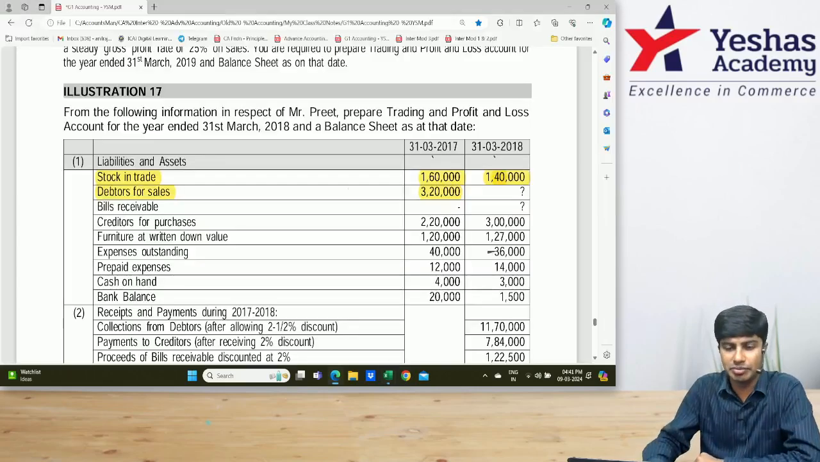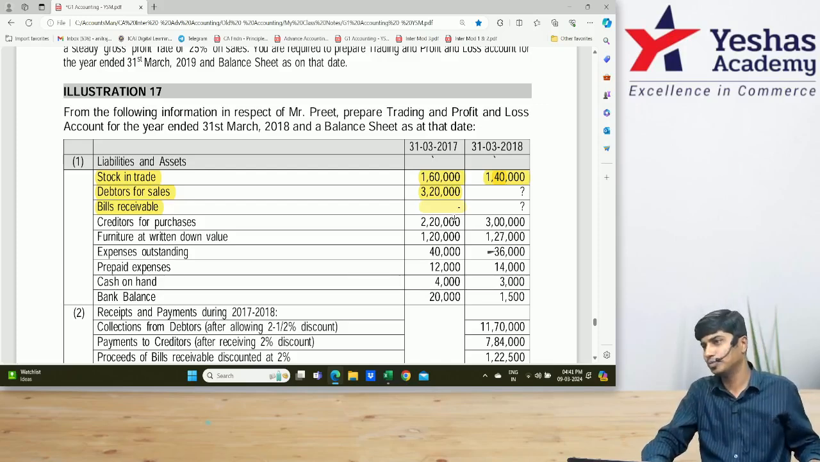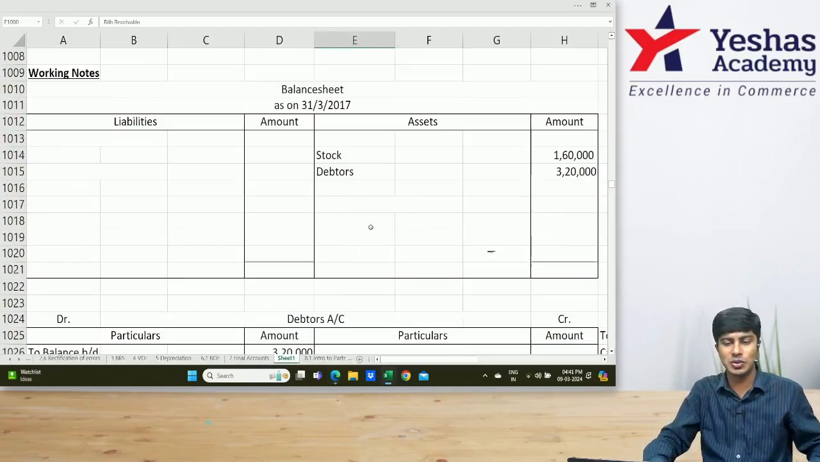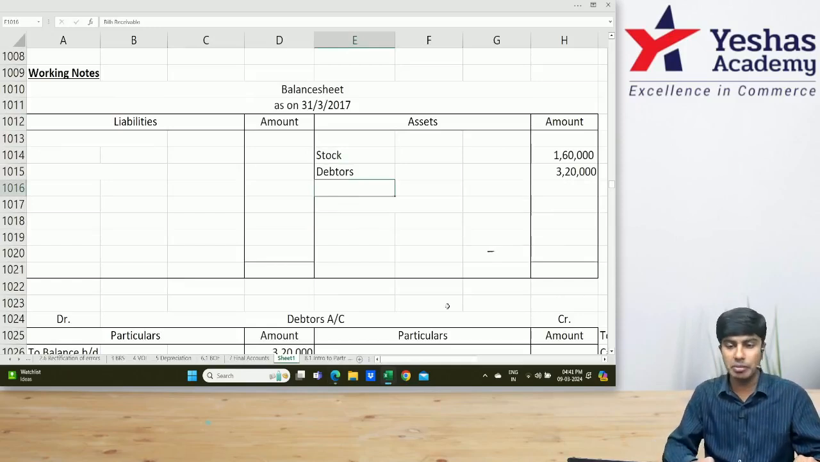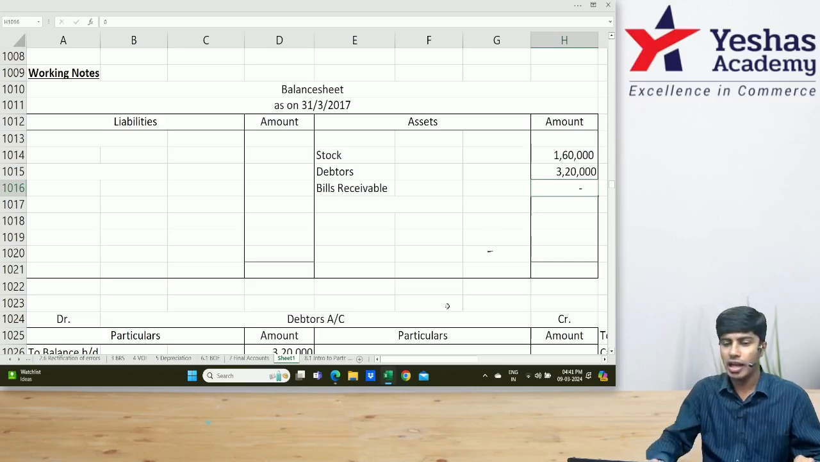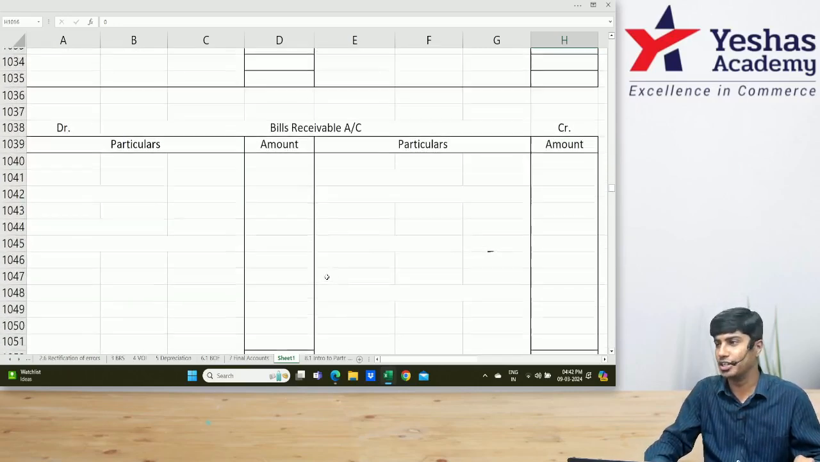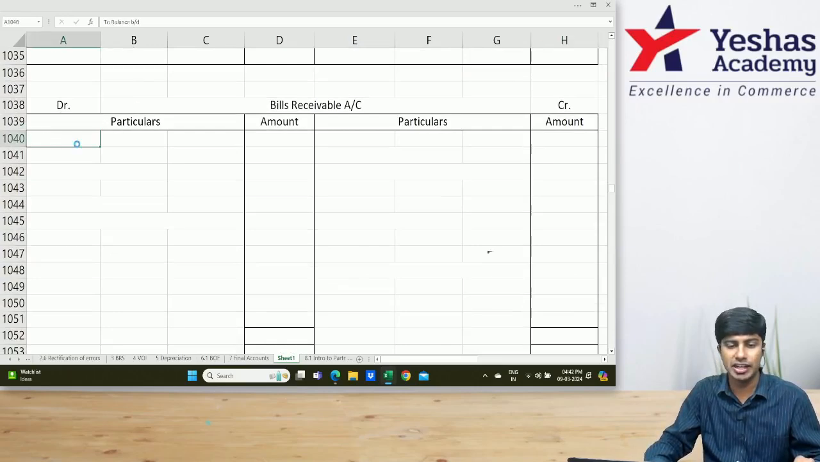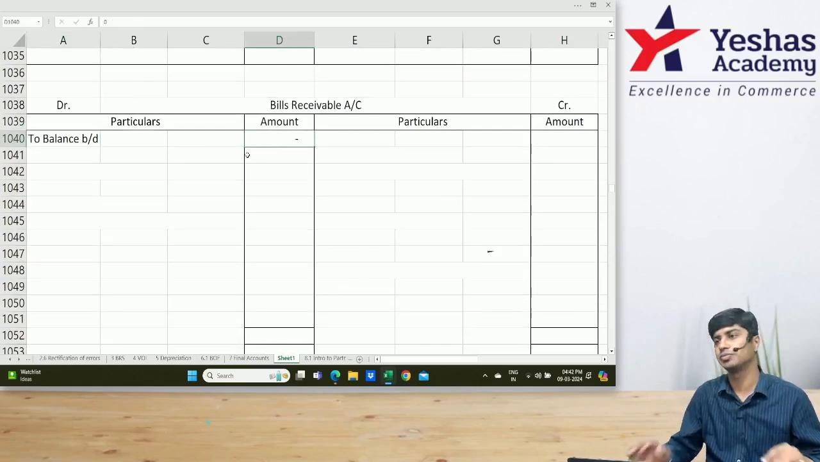Okay, next item. Can I have your attention? Bills receivable. Opening balance is 0. Closing balance we don't know. In my opening balance sheet, I'll write bills receivable 0. I'll write opening balance 0. And I'll open one bills receivable ledger. In the bills receivable ledger, I'll write debit side balance brought down 0.